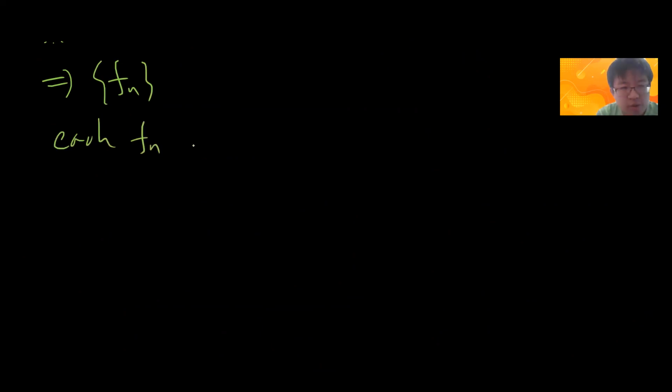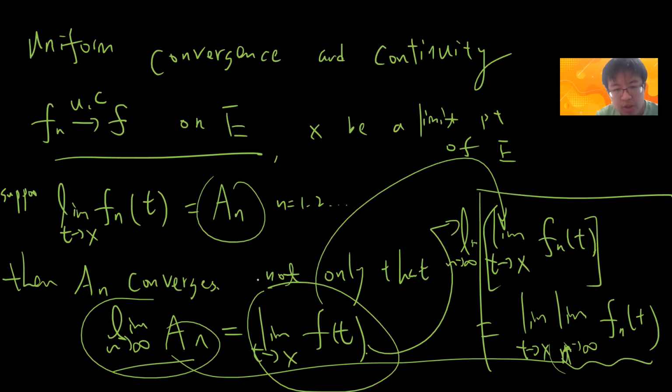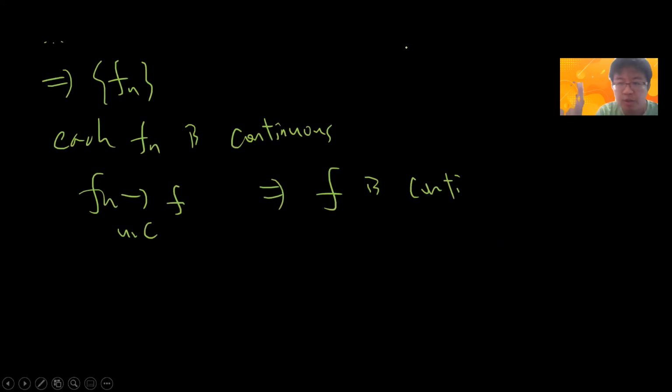Okay, so let's just write down the corollary, and then we go to the proof. The corollary says that if you have a sequence of functions, and each f_n is continuous, and f_n converges uniformly to f, then obviously f is continuous, by this theorem, because you can exchange the limits.